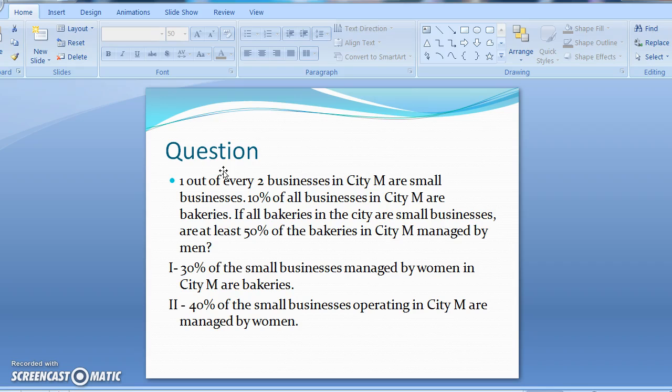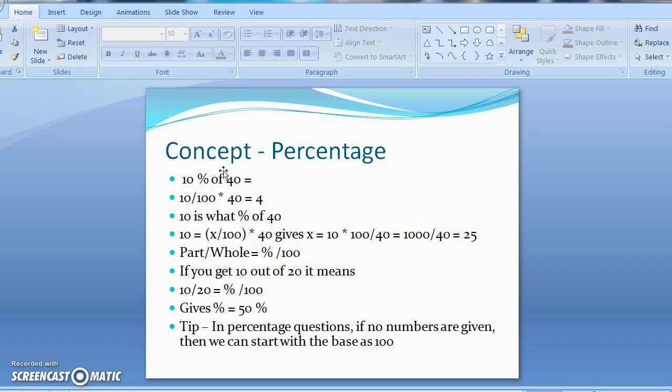And we need to know the basics of percentage, and then we have to break it down. The most important aspect in this question, which is true for many questions in GMAT, is breaking it down as much as possible into minute bits of information and implications. So let's take a look.